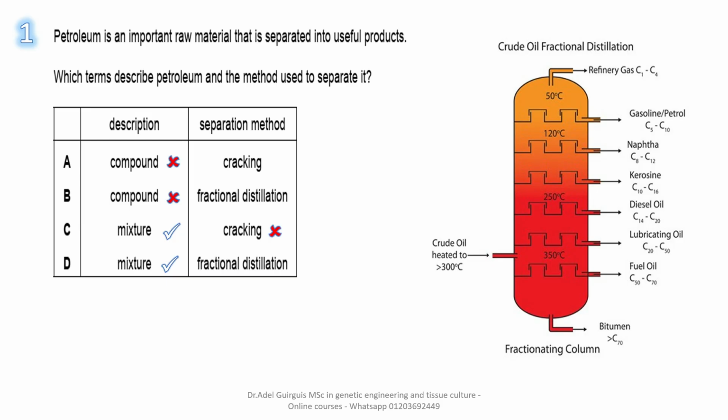Fractional distillation needs a certain tower or column called a fractionating column.